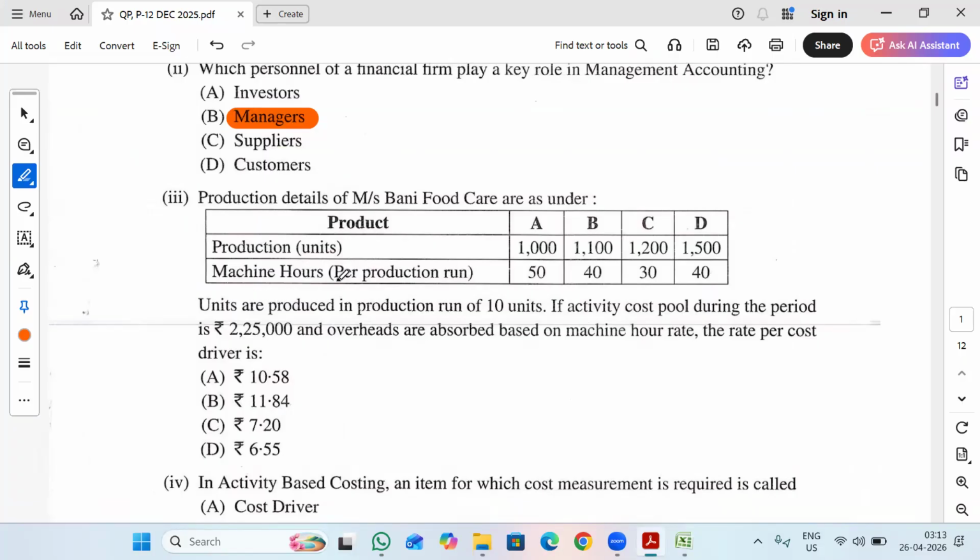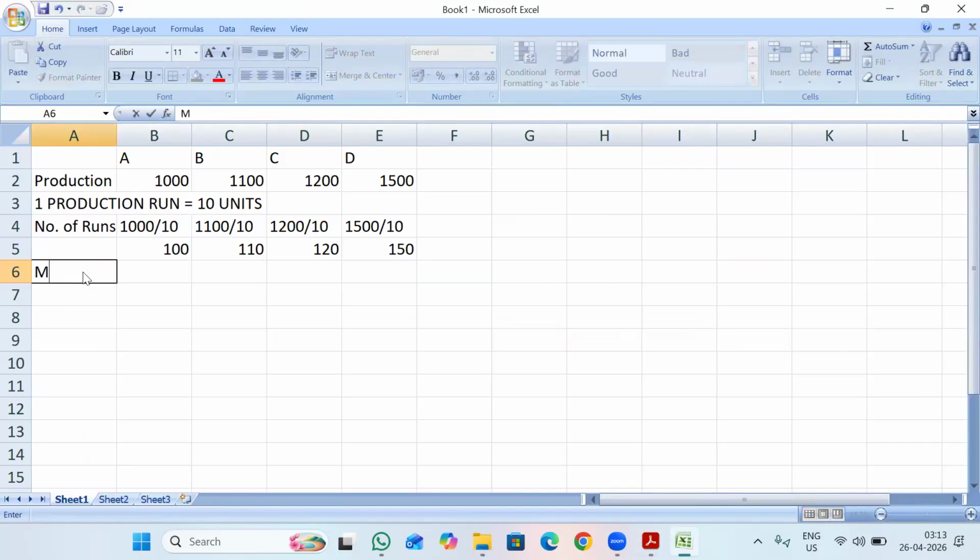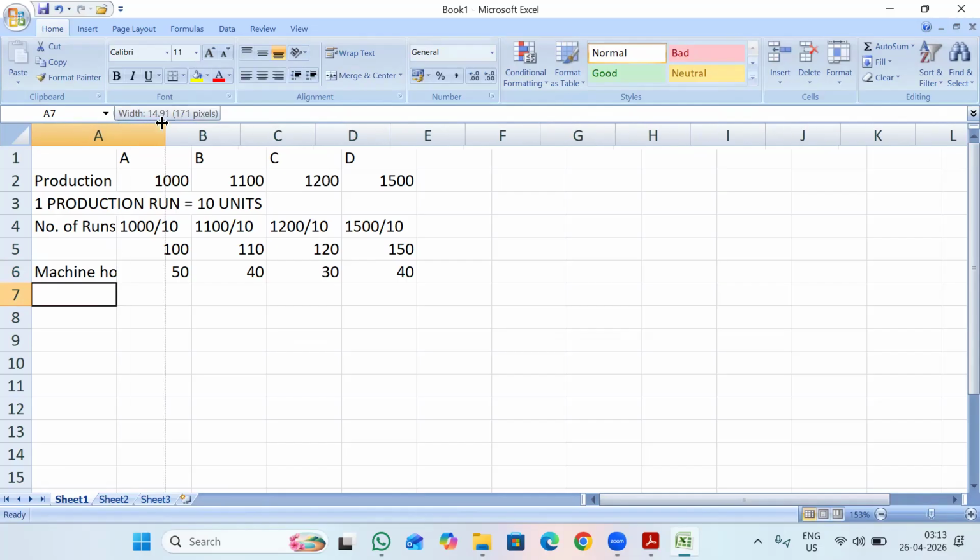Further, they have given machine hours per production run. So for one production run, I require 50 hours. So my machine hours are 50, 40, 30, and again 40. So how many hours are required totally?